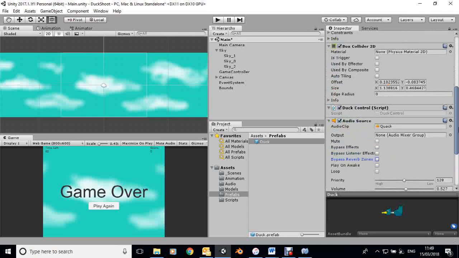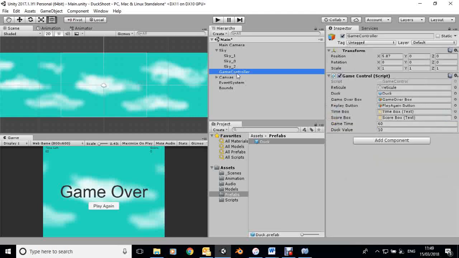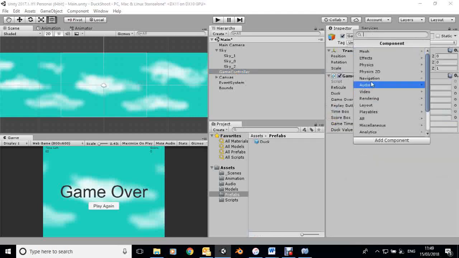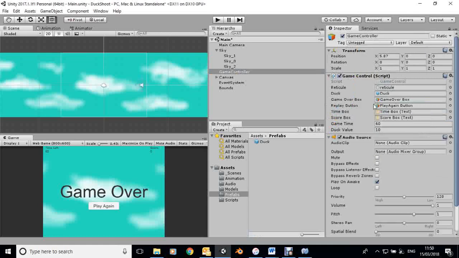Okay, so it's updated the code. We've got nothing to assign here. So we've got the game controller. Let's add another audio source to that. If you can't remember where things are, you can just click in the search box here, and if it's something with audio, then we've got all of these audio things here, and we've got an audio source.